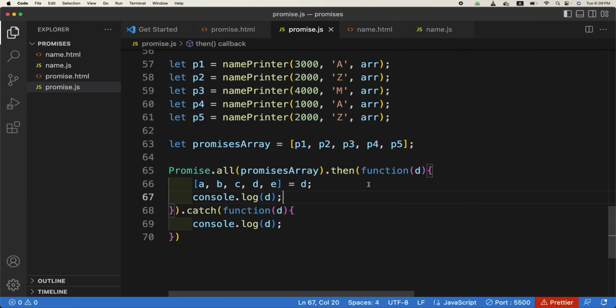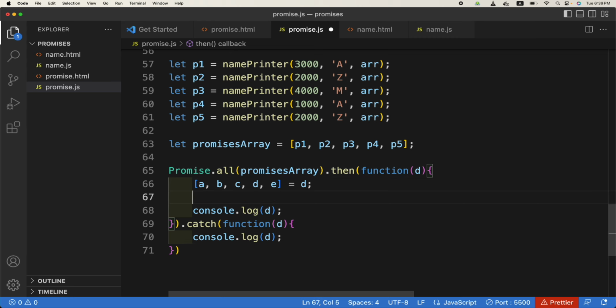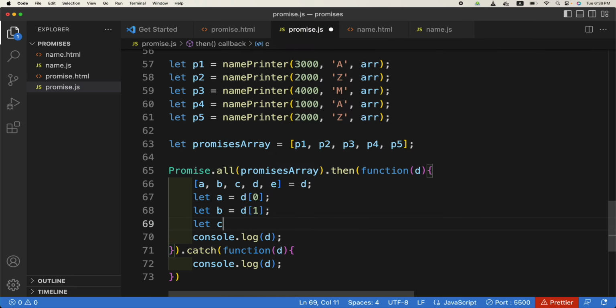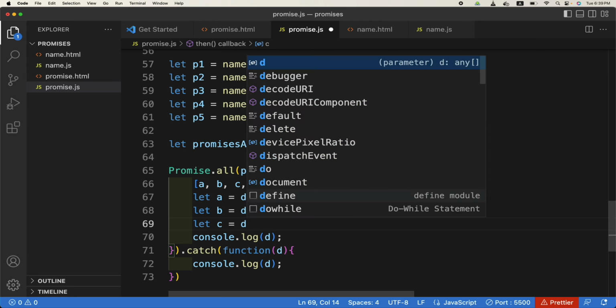It is actually a very easy way in ES6 to do this. So for example, let a is equal to d[0], let b is equal to d[1], let c is equal to d[2].